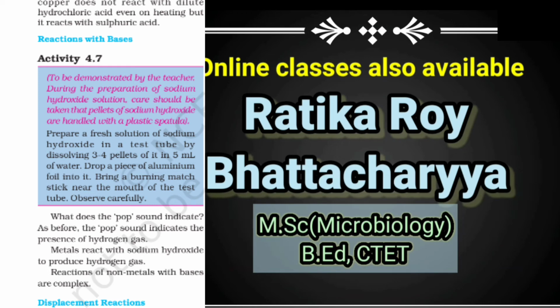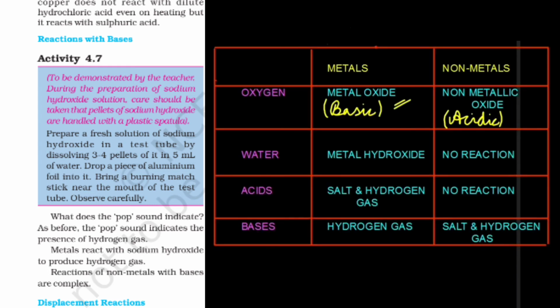Then metals react with acids to produce salt and hydrogen gas. Again, no reaction is produced by non-metals. And at the last, bases react with metals to produce hydrogen gas, and when the non-metals react with bases, they produce salt and hydrogen gas. Okay. So these are some of the chemical properties that we have seen.